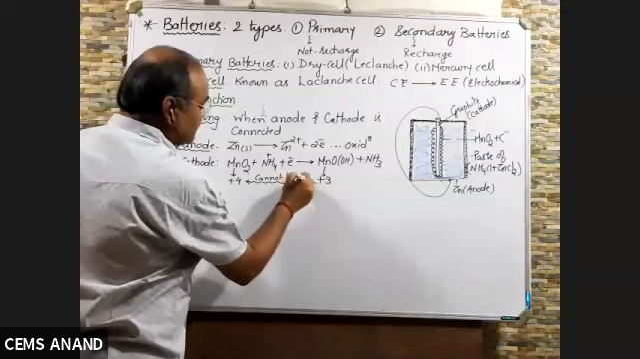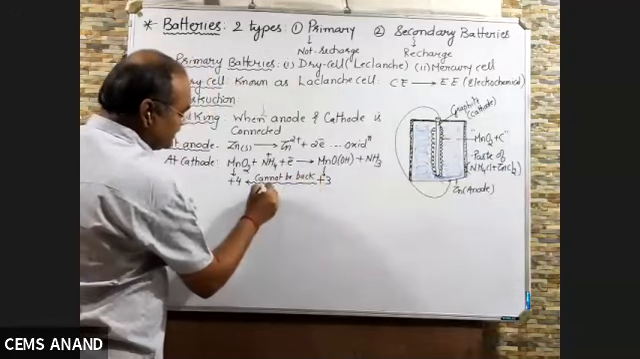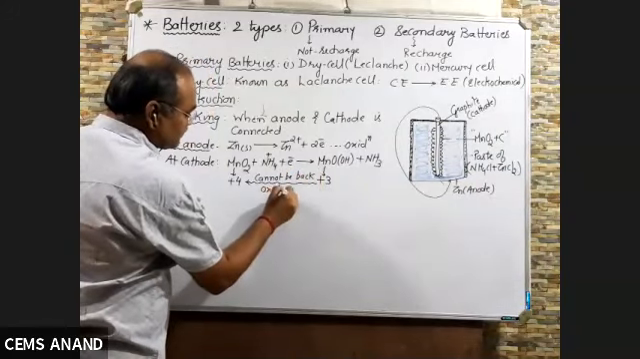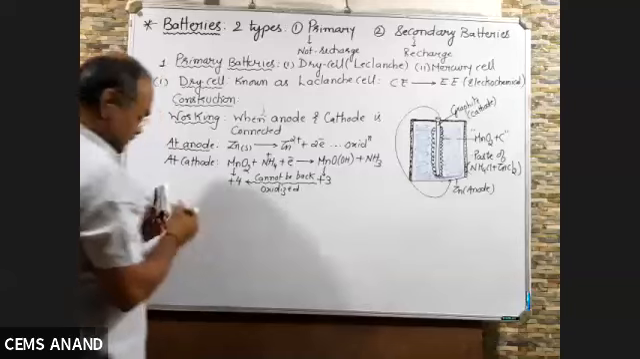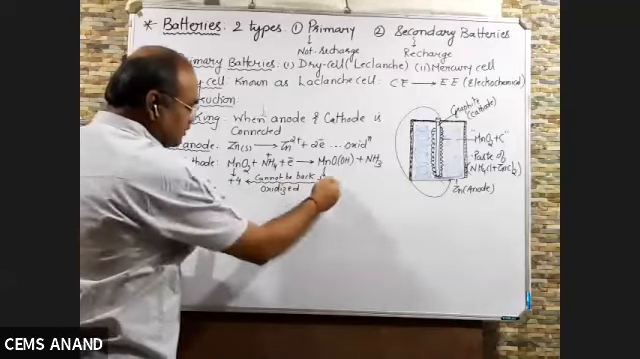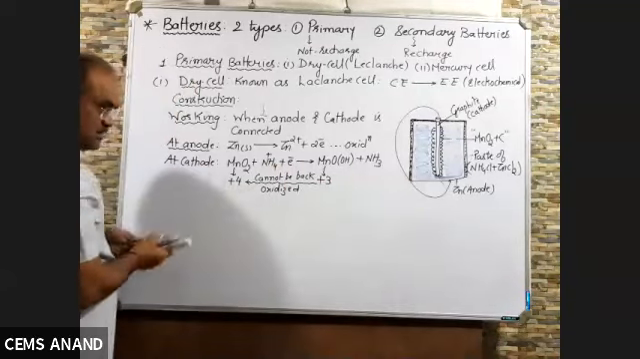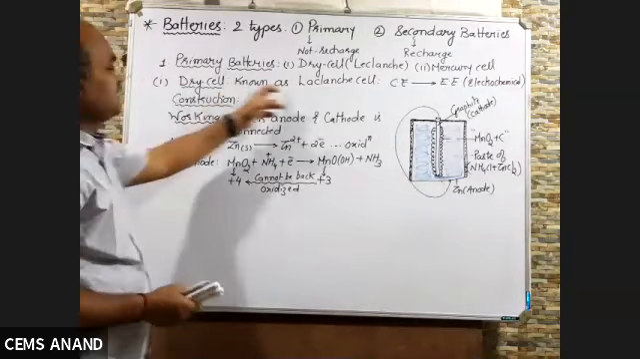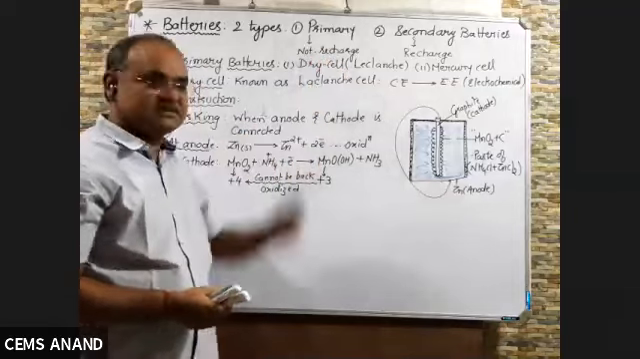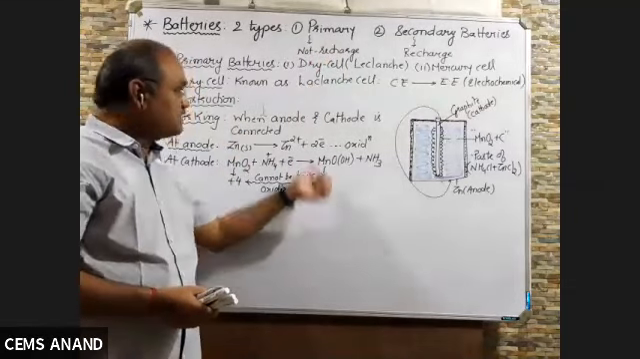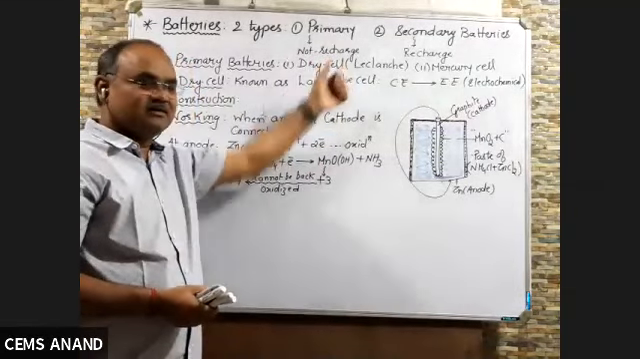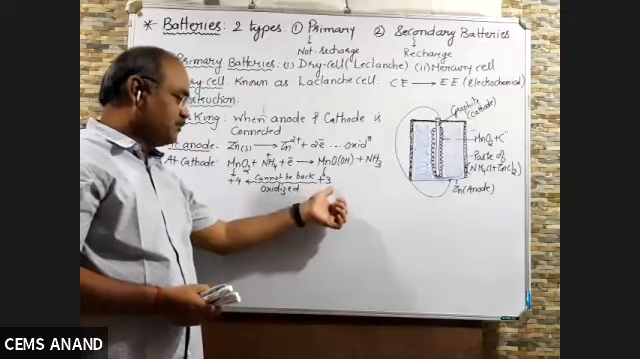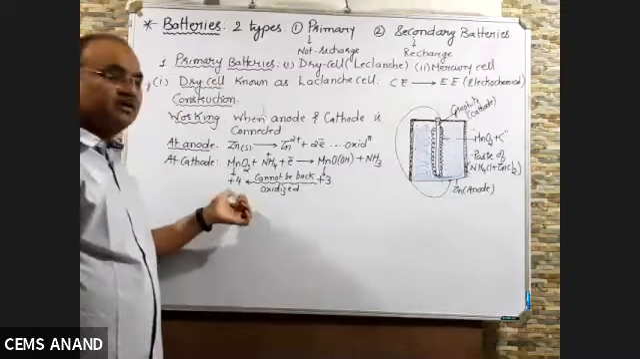cannot be back oxidized. So as plus 3 cannot be back oxidized to plus 4 oxidation state, the cell cannot be recharged. And that's why the cell is known as a not rechargeable cell, meaning primary cell. So what is the reason that the cell is not rechargeable? The plus 3 oxidation state of manganese cannot be back oxidized to plus 4.